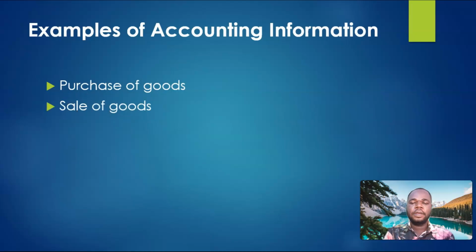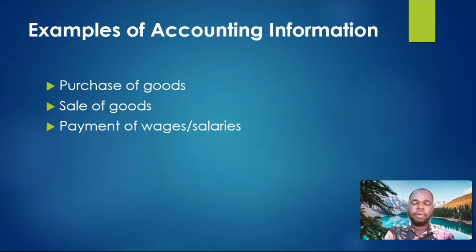Sale of goods also involves movement of income or revenue into the business, can be measured, and therefore must be recorded as an accounting information. The next is payment of salaries or wages. When we pay our employees or workers, this also involves the movement of money which can be objectively measured. Therefore, we must record this information.